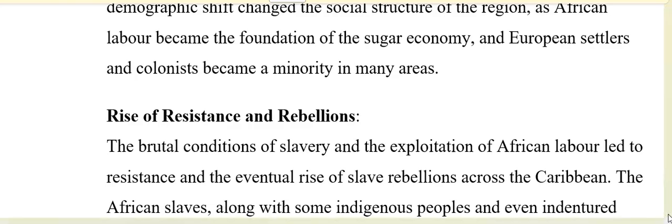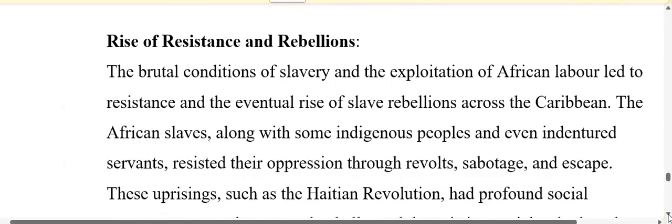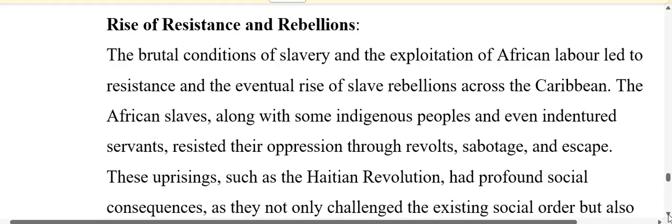The brutal conditions of slavery and the exploitation of African labor led to resistance and the eventual rise of slave rebellions across the Caribbean. So the African slaves, along with some indigenous people and even indentured servants, resisted their oppression through a number of ways. They had sabotage, they revolted, and they escaped.